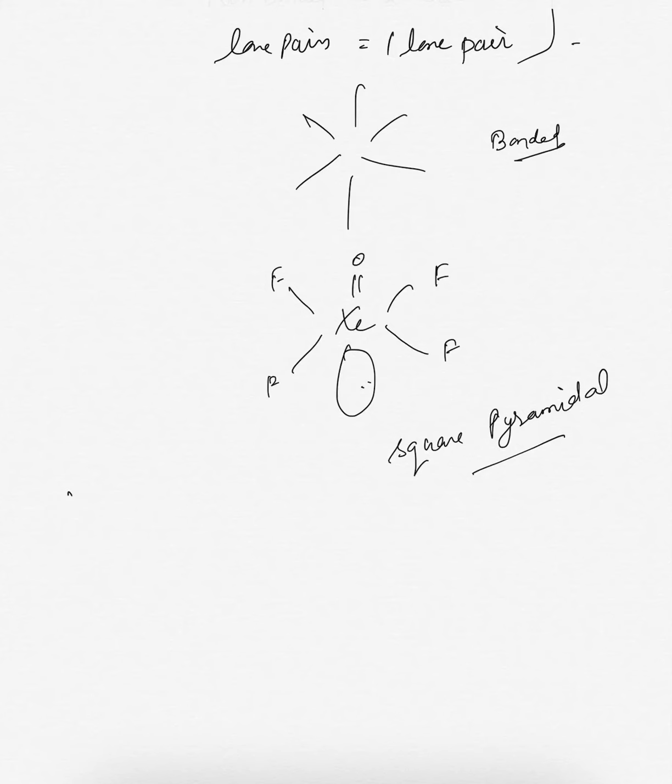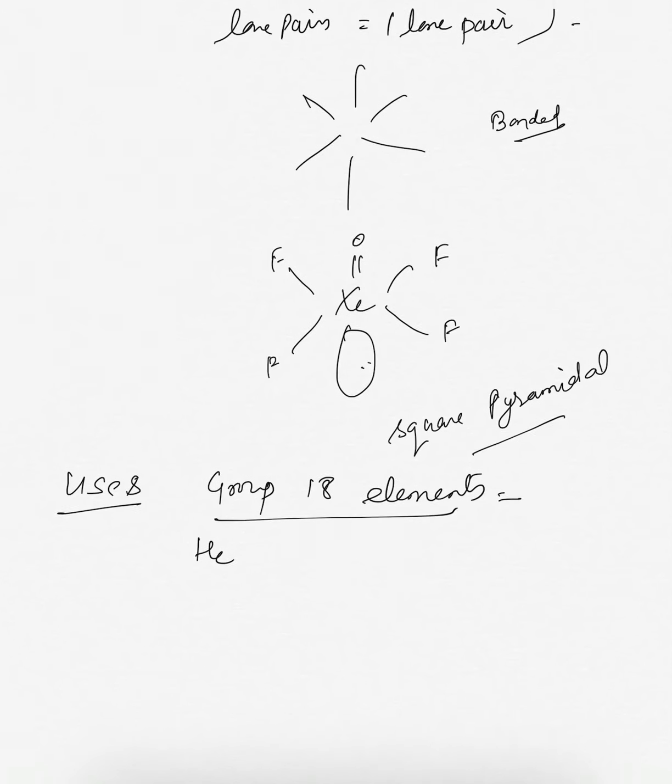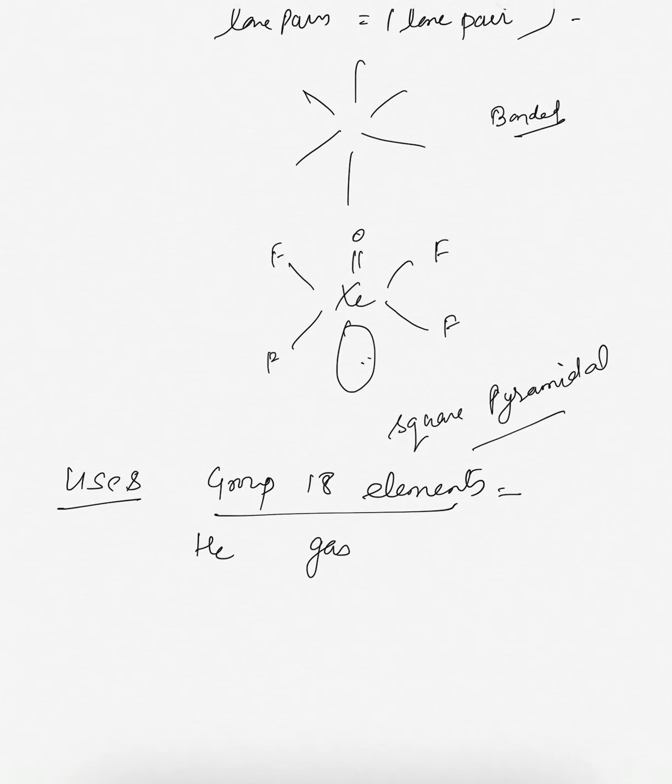The last one is uses of group 18 elements. What are the different uses of group 18 elements? So helium is a non-inflammable and light gas, used in filling balloons for meteorological observations. It is also used in gas-cooled nuclear reactors.